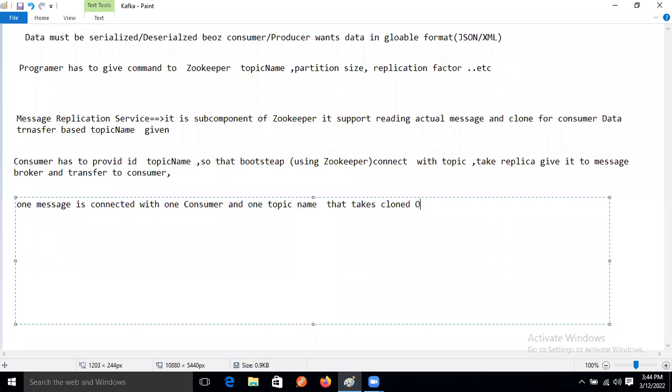that takes clone object, right? That takes what? Clone object, and what? And transfer topic to consumer by using what? By using zookeeper. And what actual data remains in a topic memory is what is that, until its max reaches.